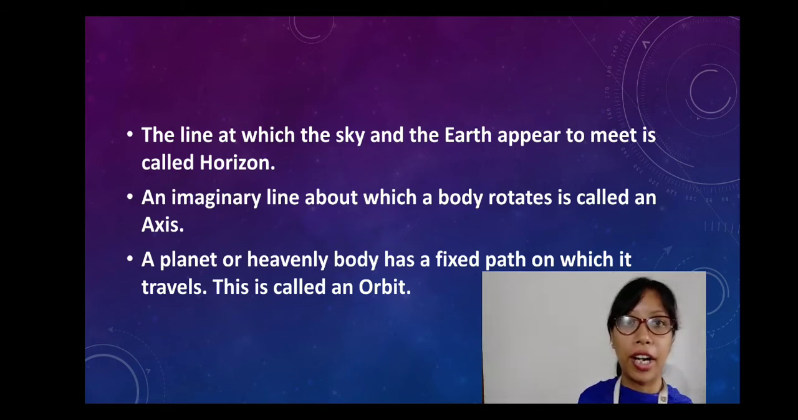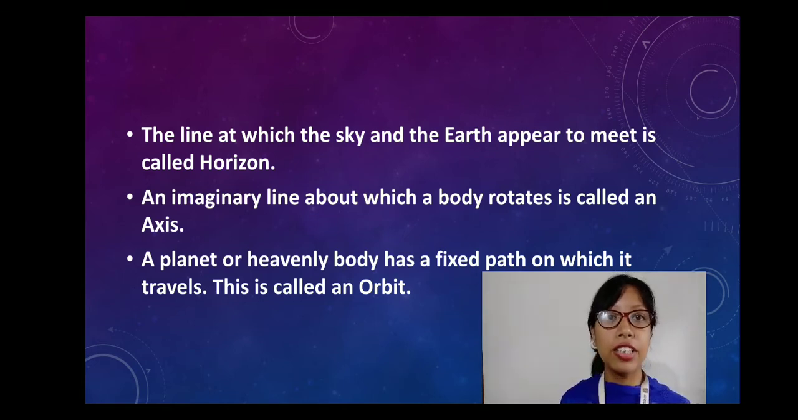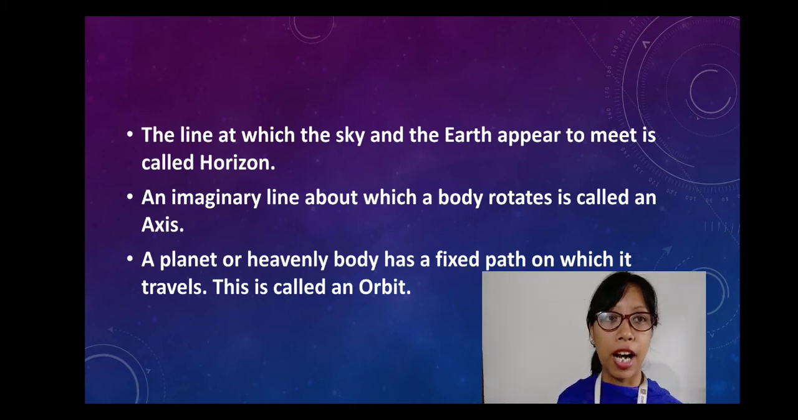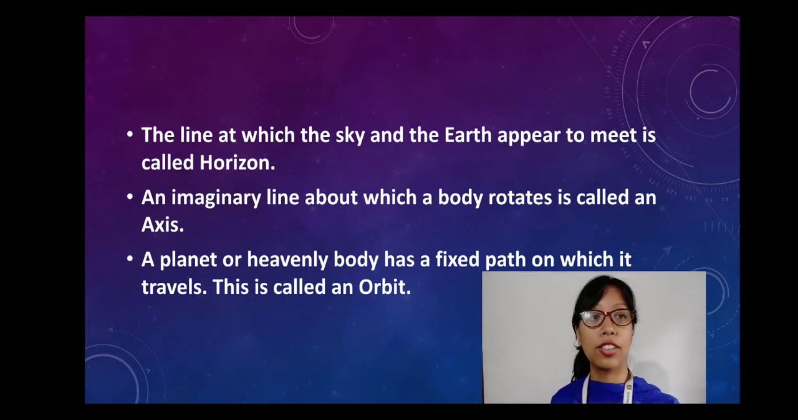That meeting point is called the horizon. Next, an imaginary line about which a body rotates is called an axis. A planet or heavenly body has a fixed path on which it travels. This is called an orbit.